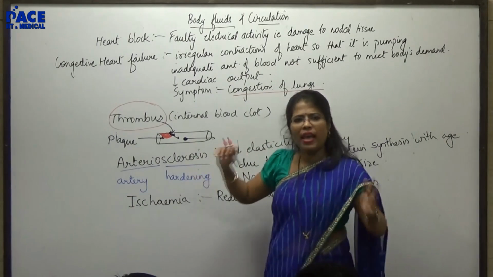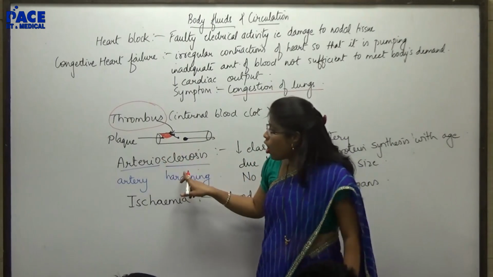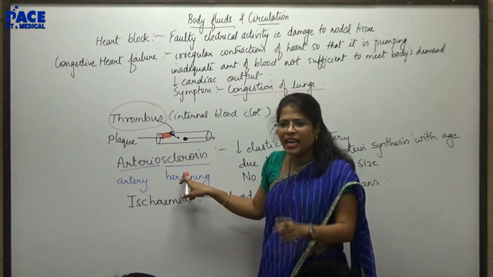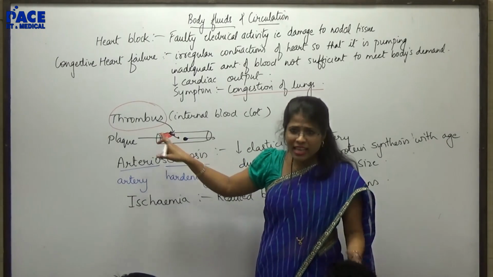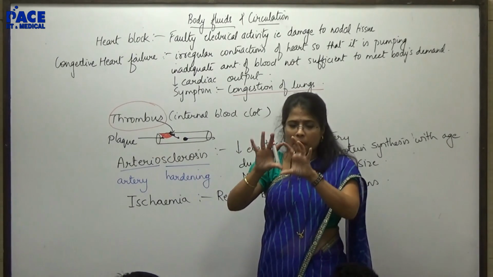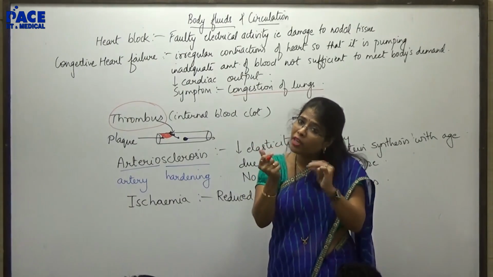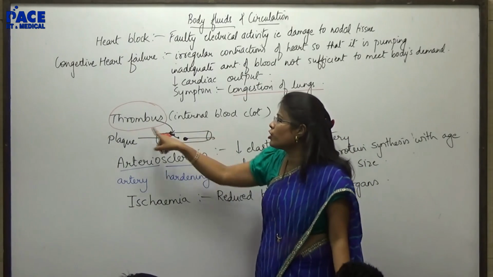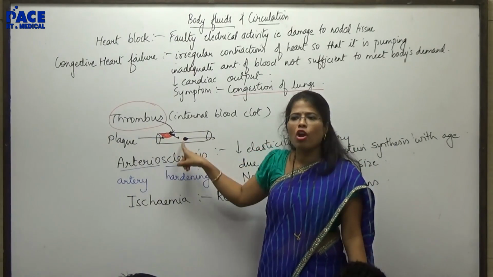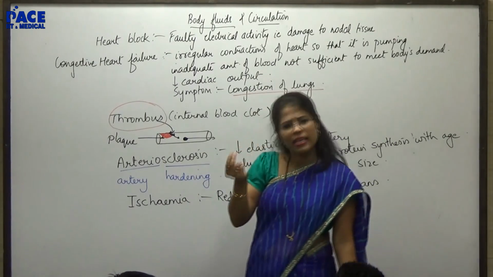The reason can be anything, either plaque deposition, atherosclerosis, or arteriosclerosis. Can I say arteriosclerosis can also cause formation of thrombus? Yes, because blood vessels are not that elastic, so the chances of getting ruptured will be very high. Wherever there is an injury, there can be formation of a clot, and this clot can go and block smaller blood vessels like capillaries.